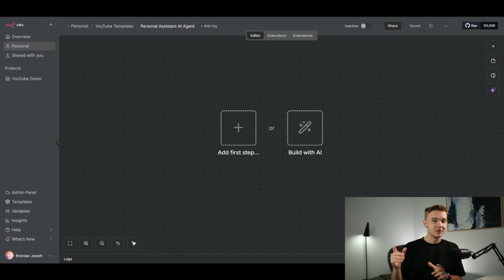All right, so let's get started in building out this agent. You saw the demo there. We're going to be able to plug this into Telegram. We're going to be able to speak with it over the phone and get it to do any of the tasks that we want it to.